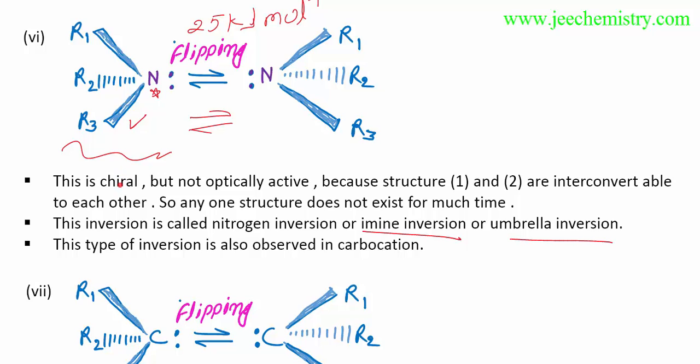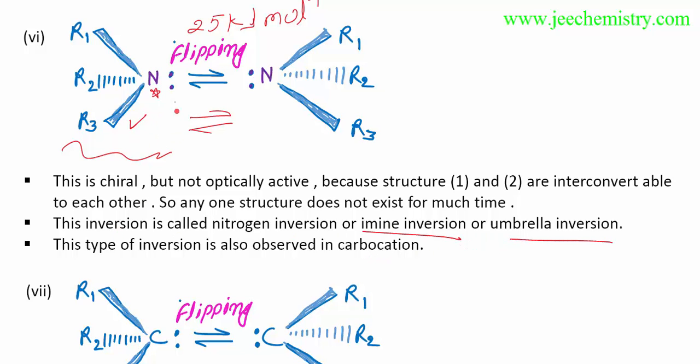I have written it also. This is chiral, but not optically active, because structures 1 and 2 are interconvertible to each other. So any one structure does not exist for much time. That's why they are not showing optical activity. This type of inversion is called nitrogen, amine, umbrella inversion.